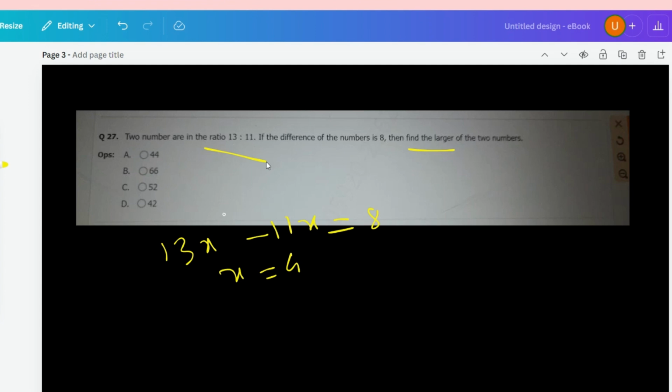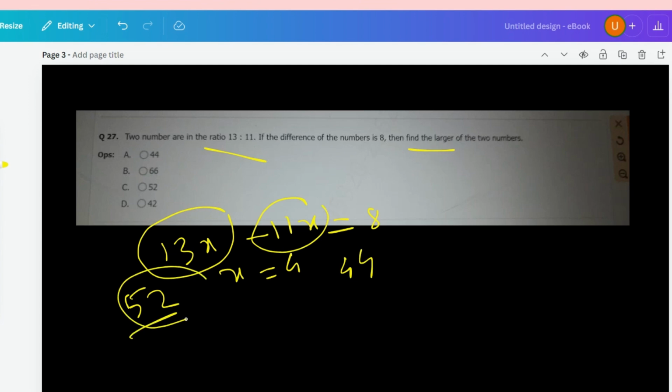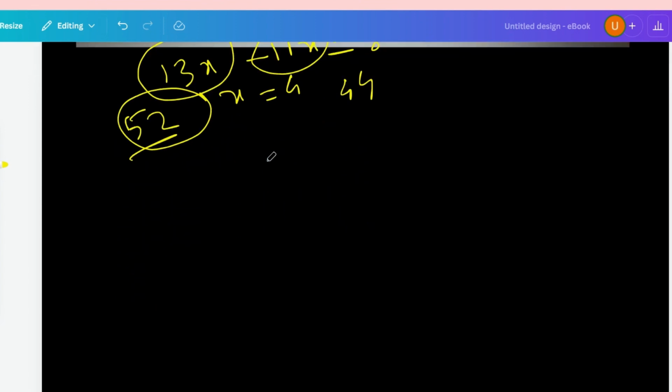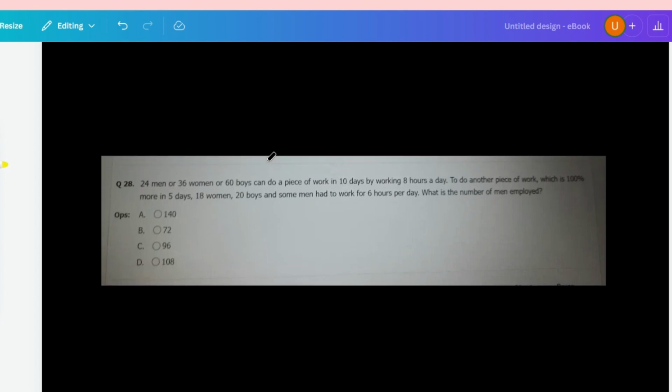So the bigger number, the larger number is 13x, that is 52, and the smaller number is 11 into x, that is 44. So this is obvious, 52 is the largest number. So 52 will be the correct answer. So let me go to the next question, that is this.